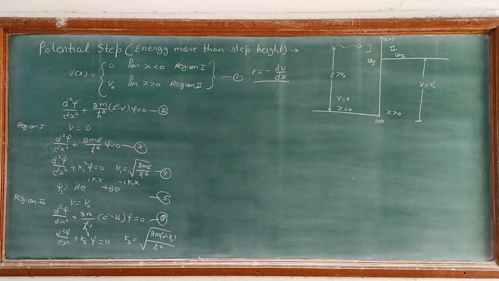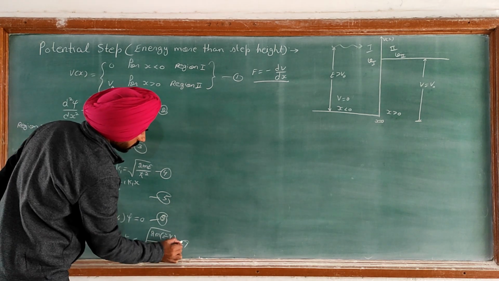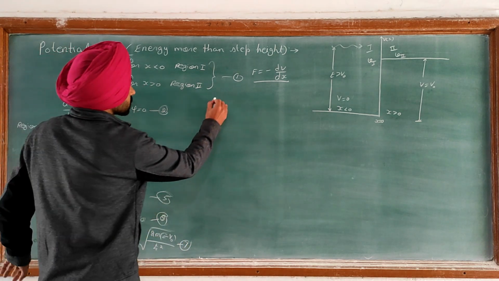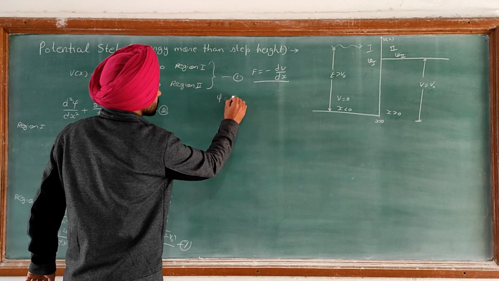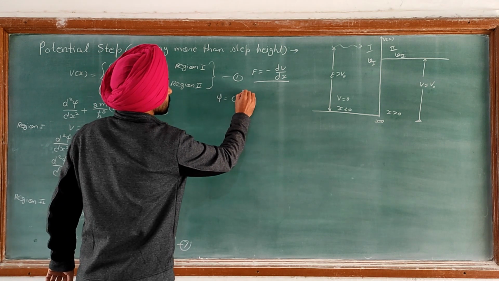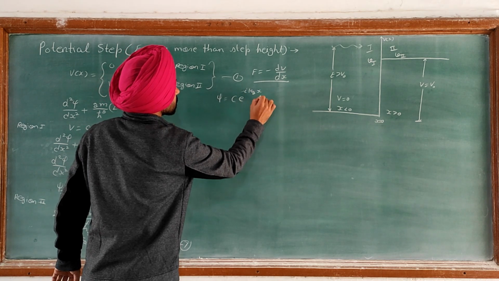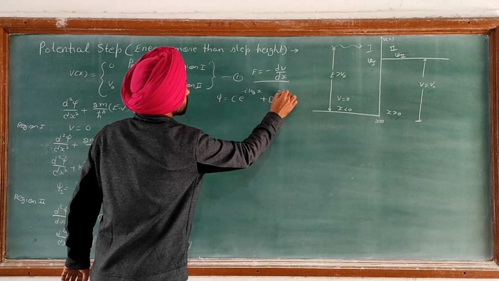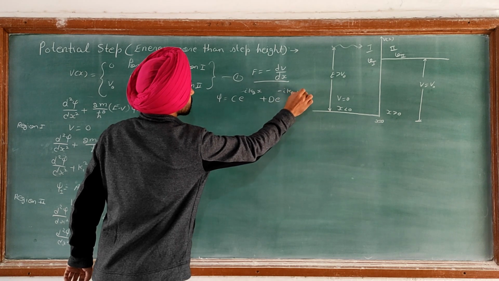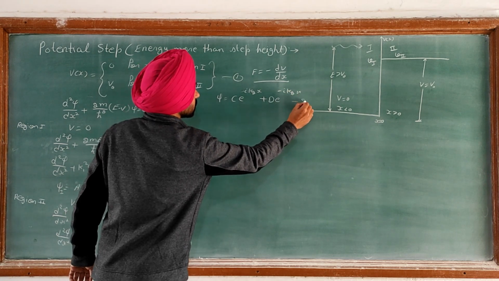So this is k2. The solution of this second order differential equation is psi is equal to c exponential iota k2x plus d exponential minus iota k2x. This is equation number 8.